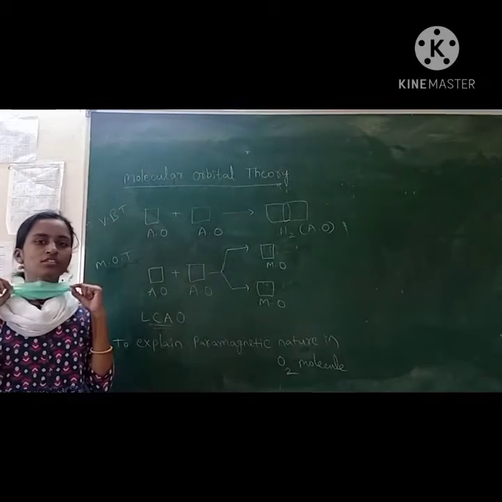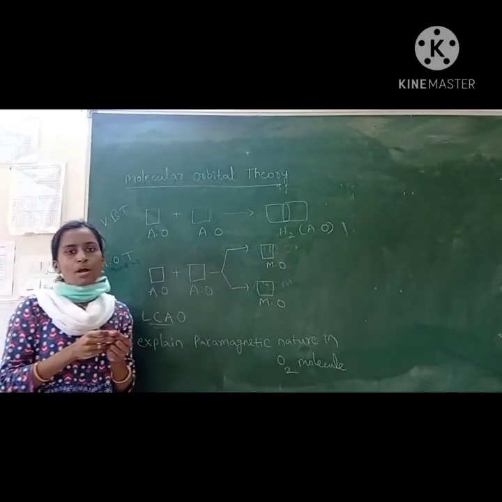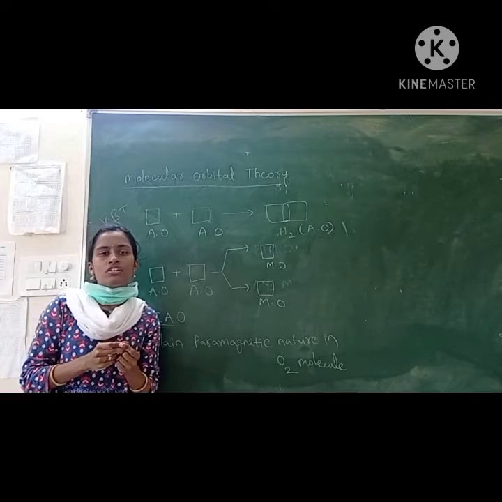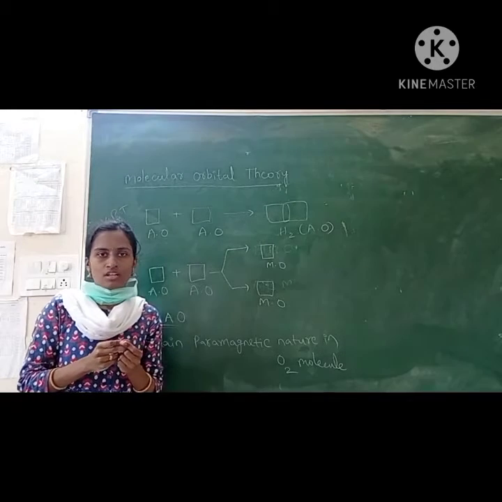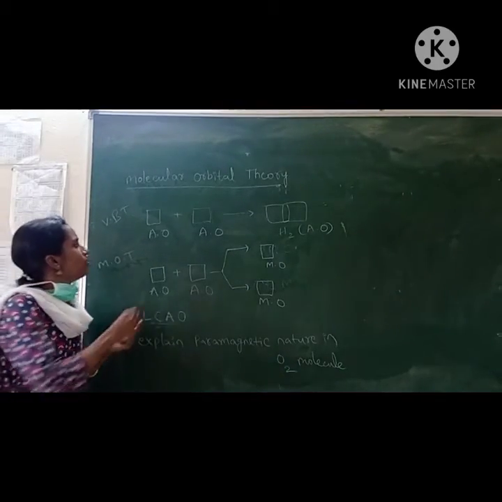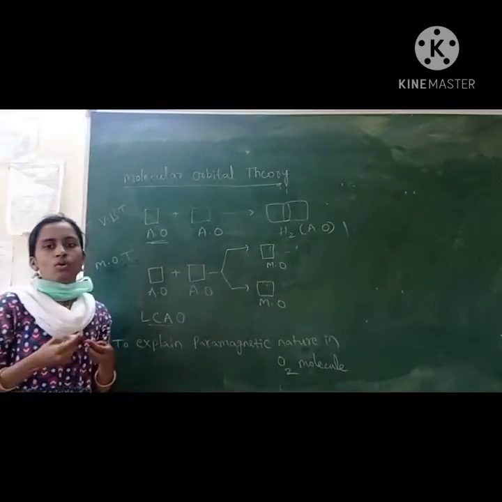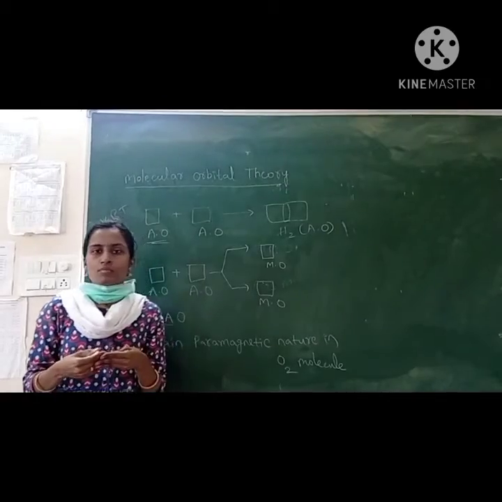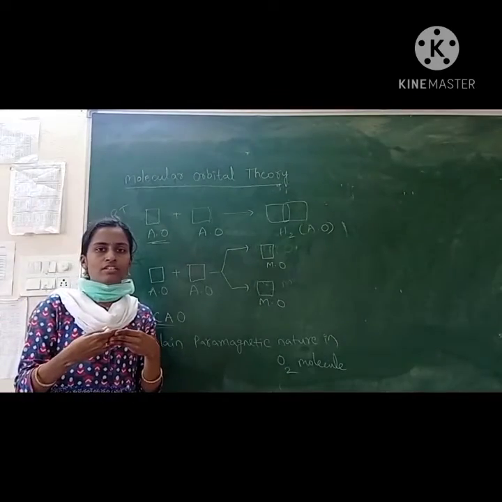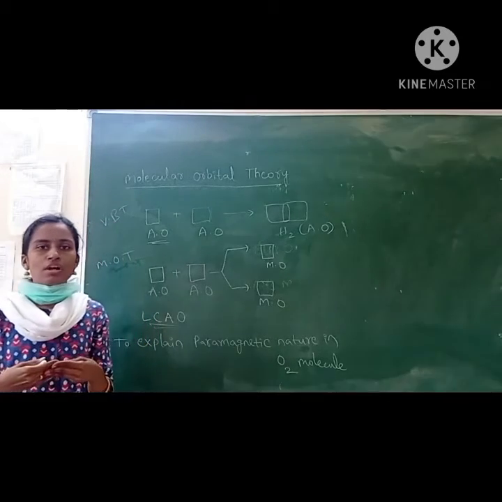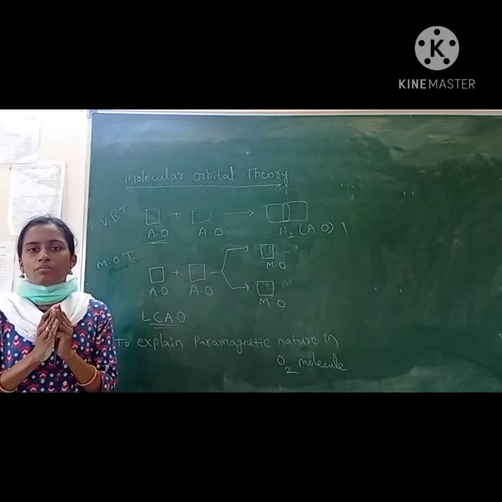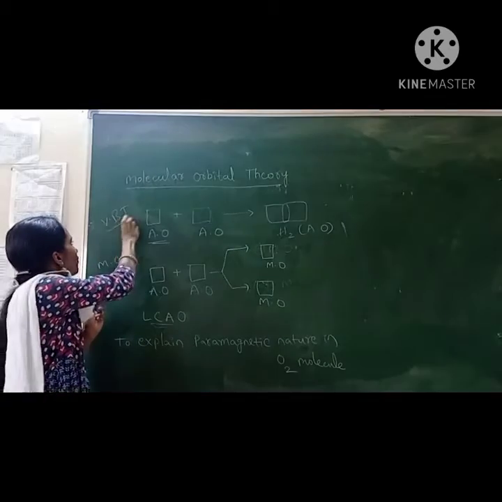Good morning students. So today we will discuss the concept of molecular orbital theory. This molecular orbital theory is the extension of valence bond theory, or VBT. In VBT, we have studied that atomic orbitals overlap to form sigma and pi bonds. If orbitals come under axial overlapping, they will form the sigma bond. If they come like this, parallel overlapping, they will form the pi bond. That is explained by the VBT concept.